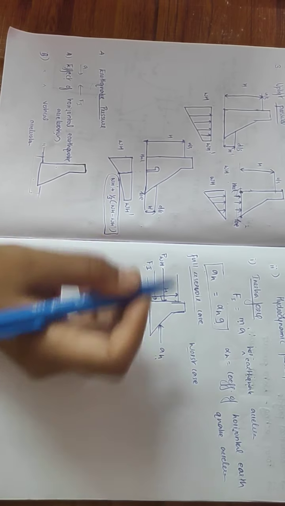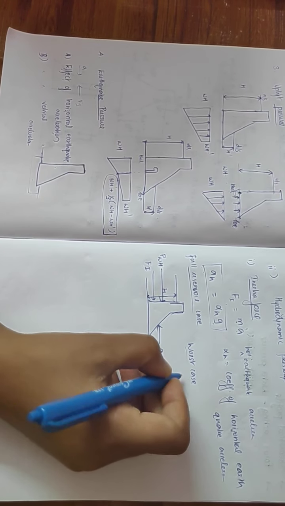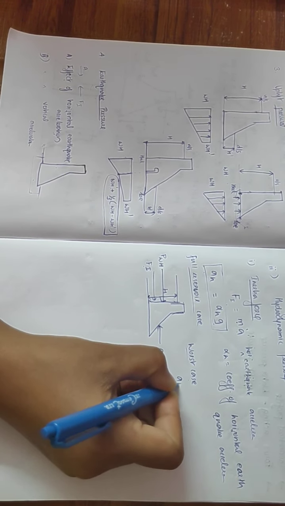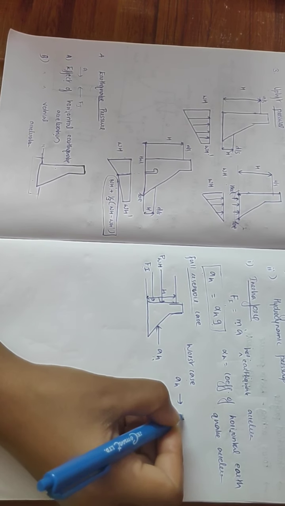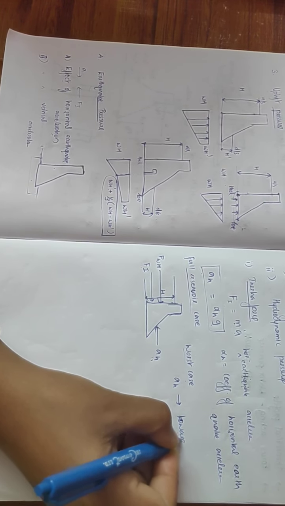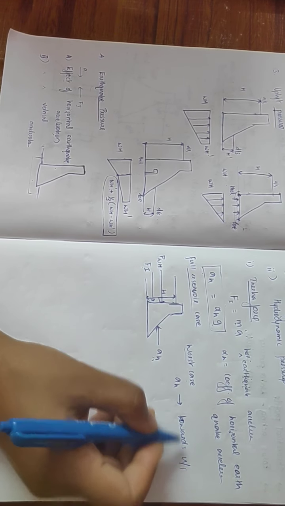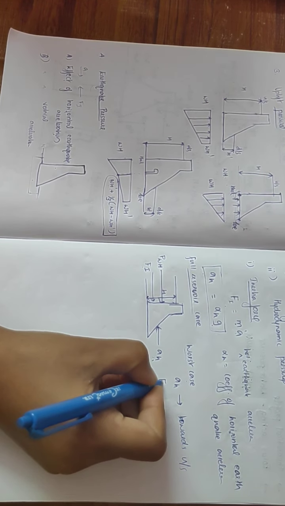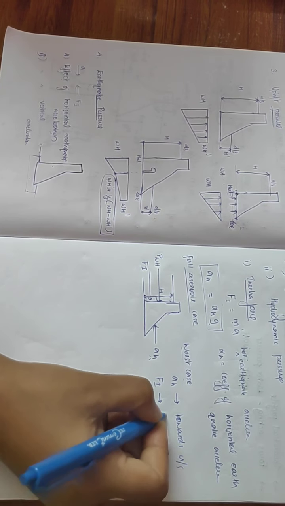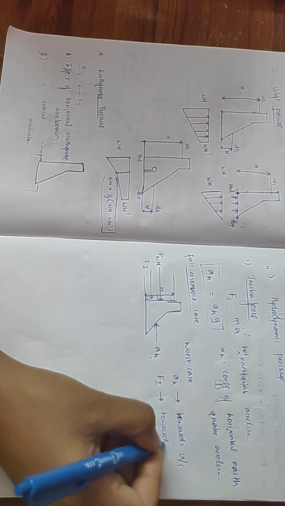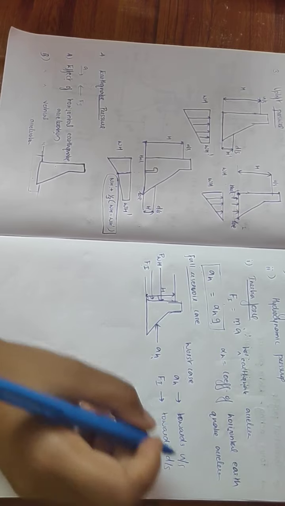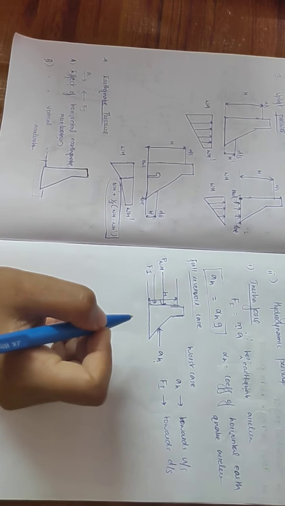Unbalanced force is increased, so this is the worst case. Worst case means horizontal acceleration is acting towards upstream. Because of the upstream horizontal acceleration, inertia force will be acting towards downstream. As a result, the total forces increase.